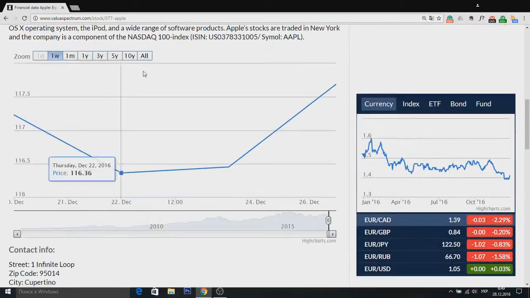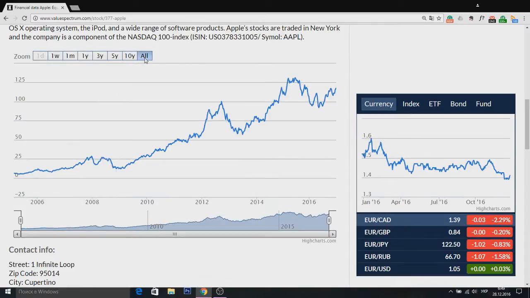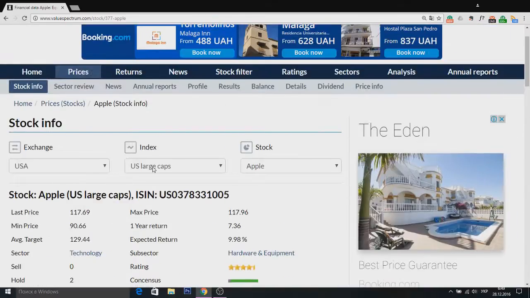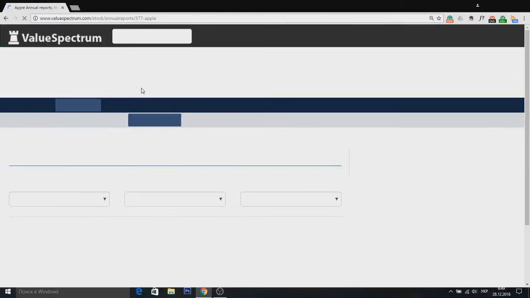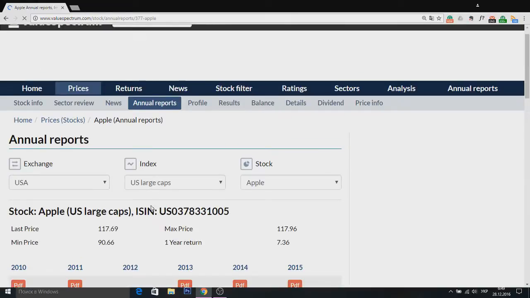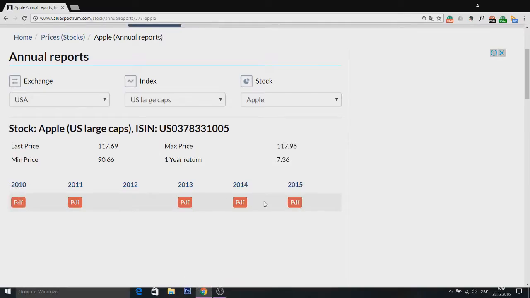Also we can see the graphs, we can choose the longest period and see almost steady growth of this company's stocks, and only here we see some jumps of price and here are some failures. If you'd like to find annual reports of this company, just click this button and download it in full for free.